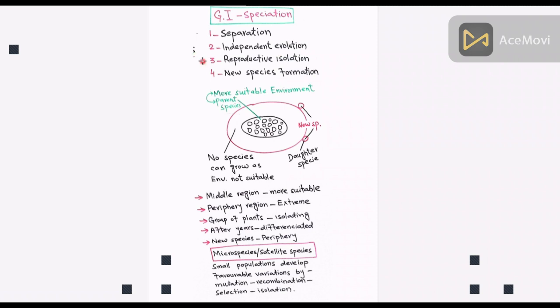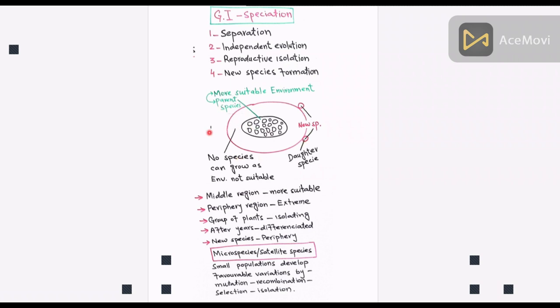The third step is reproductive isolation: over generations, genetic differences accumulate, preventing interbreeding even if the populations reunite. The fourth step is new species formation: the isolated populations evolve into distinct species.